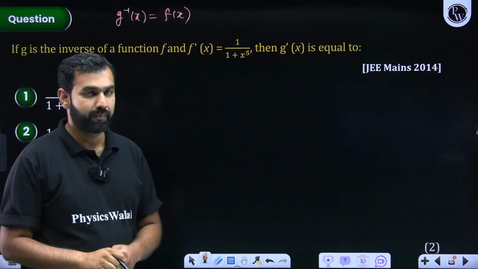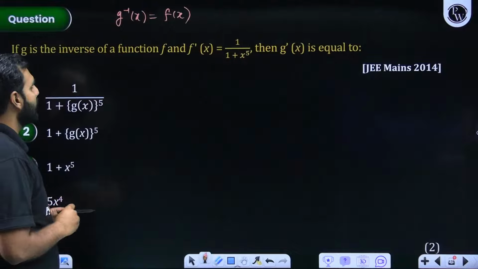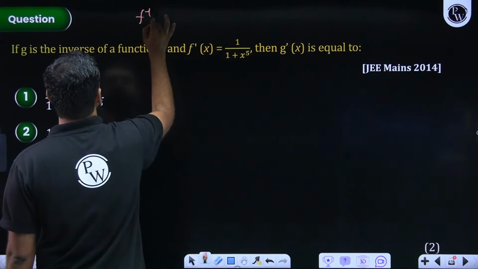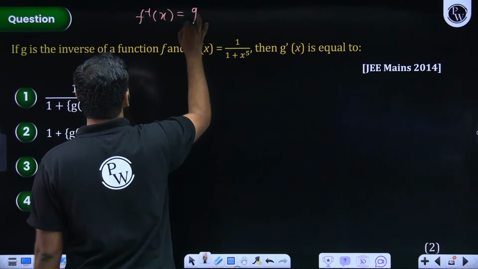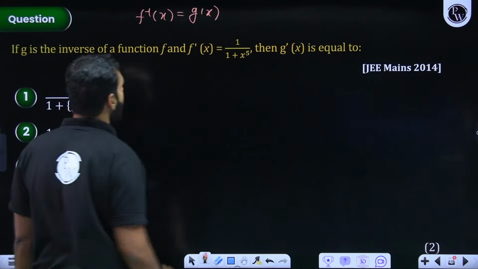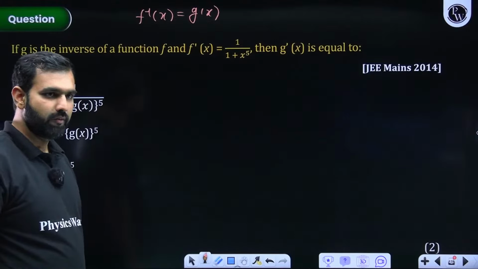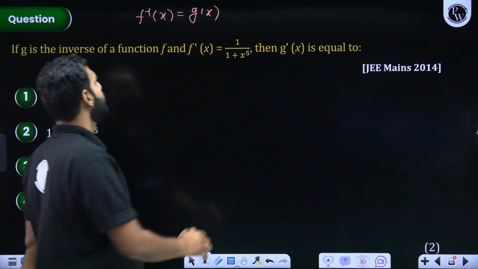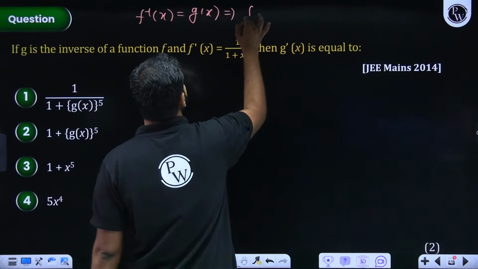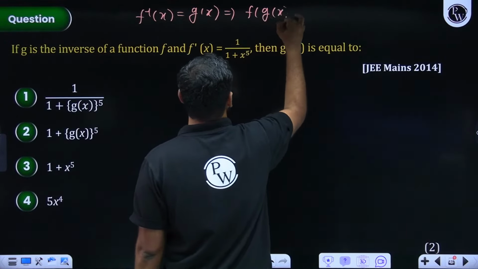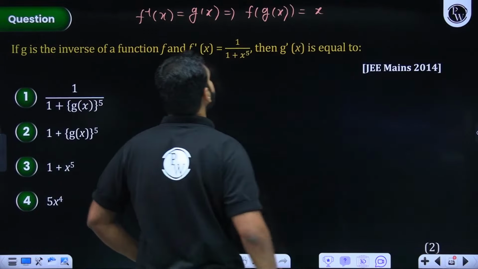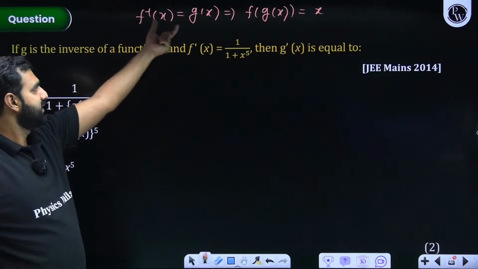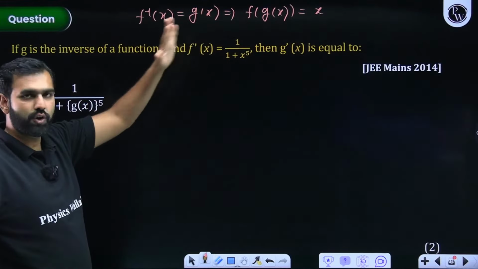Can I say so? From here, can I say this as well, that here g is the inverse of f of x? Can I not say this also, that f inverse x is equal to g of x? I hope that is also correct. Absolutely correct. Everybody listening and understanding this, we are told f inverse x is equal to g of x. So from here, I can say that f of g of x will be x. Give me a quick update on this. Are you all getting it? f inverse x is g of x. That means f of g of x will be x.